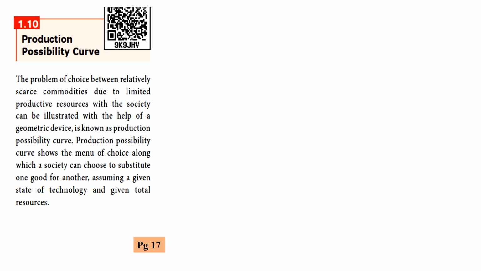The production possibility curve shows the menu of choices along which a society can choose to substitute one good for another, assuming a given state of technology and given total resources.